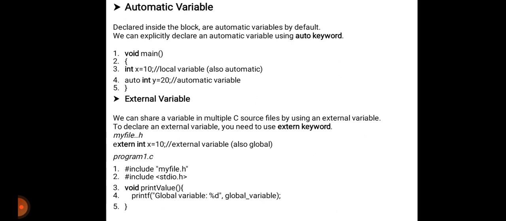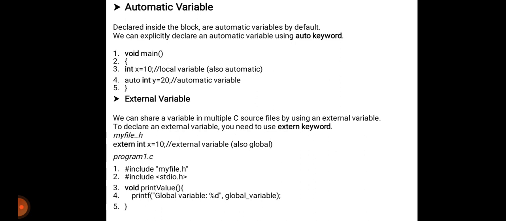The next type is external variable. We can share a variable in multiple C source files by using an external variable. To declare an external variable, you need to use the extern keyword. Suppose myfile.h, this is an example: extern int x equals 0.